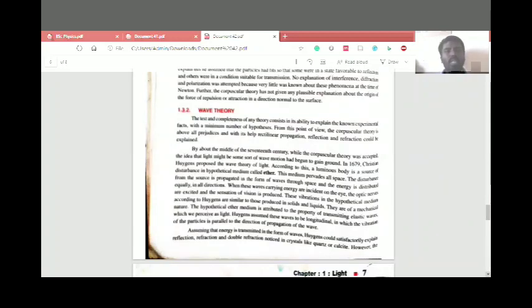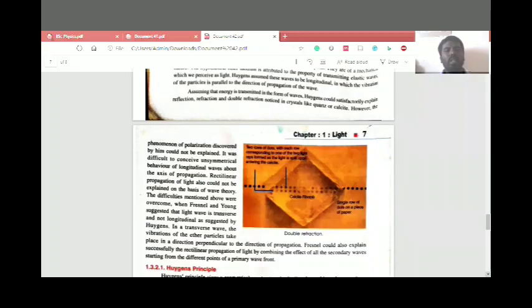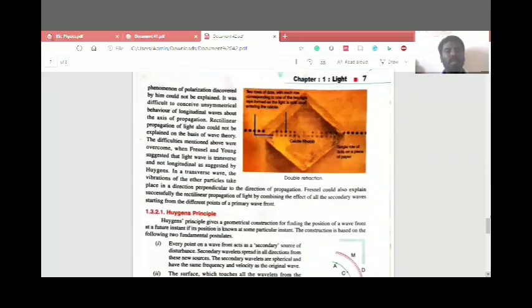So what are the tests and the complements of the theory? Corpuscular theory is upgraded towards the wave theory. Here they are talking about a hypothetical medium called ether. They observe that the ether medium produces the wave theory. If you draw a line on paper and place a crystal over it, we can observe that two lines appear. That is the observation of double refraction. So it is in the wave theory.